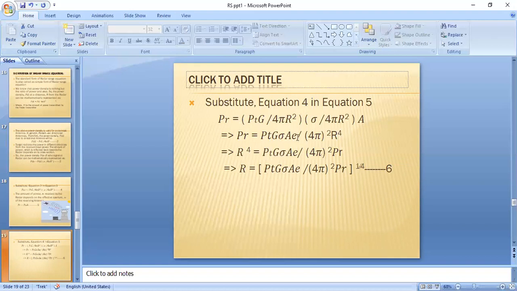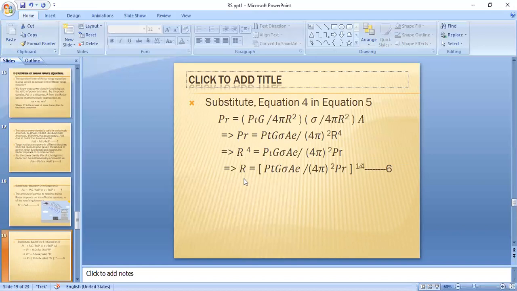If you simplify the equation, PR is equal to PTG into sigma AE by 4 pi whole square into capital R power 4. From this equation, capital R power 4 is equal to PT into G into sigma into AE by 4 pi whole square into PR.